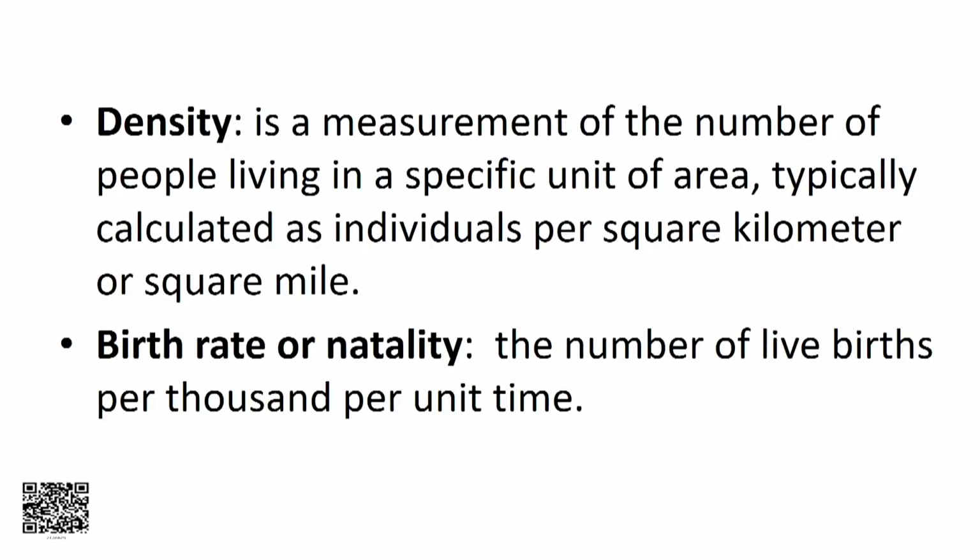Population density is a measurement of the number of individuals living in a particular unit of area, typically calculated as individuals per square kilometer or square mile. Birth rate is the number of live births per thousand per unit time.